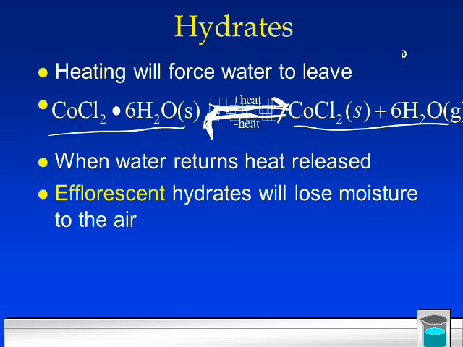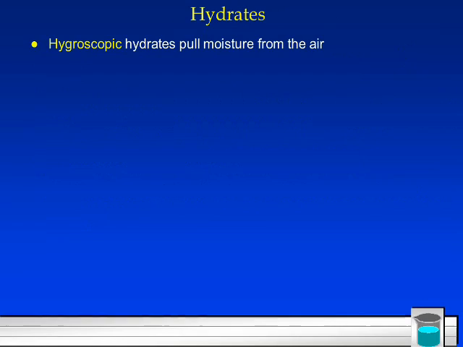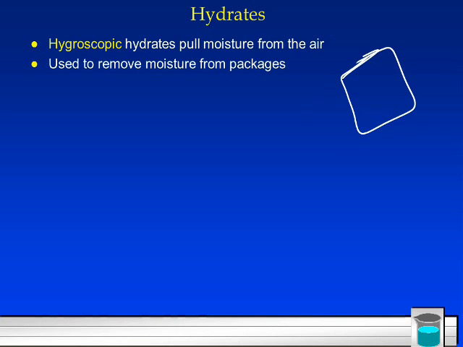Efflorescent hydrates will lose moisture to the air. Hygroscopic hydrates will pull moisture from the air. They're used to remove moisture from packages. Now, we've all seen these little tiny packages. They might be in vitamins or pills, or they might be in a new purse you might buy. There's these little packets. They say do not eat. Those are hygroscopic hydrates that pull moisture from the air, because you don't want to get those vitamins all gushy with water from the atmosphere or the air outside.